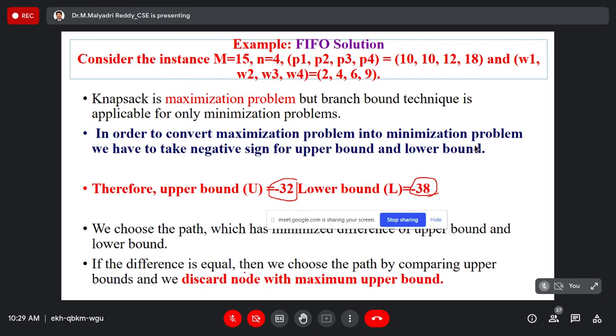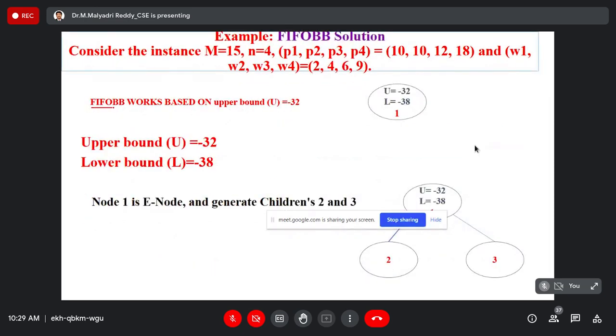Whenever the bag capacity exceeds the maximum bound, simply discard that node, that is, truncate the binary tree. That is the optimization we apply. So FIFO works based on the upper bound only. Whenever the lower bound exceeds the upper bound, automatically truncate or terminate that node. That means the E node becomes a D node, a dead node.